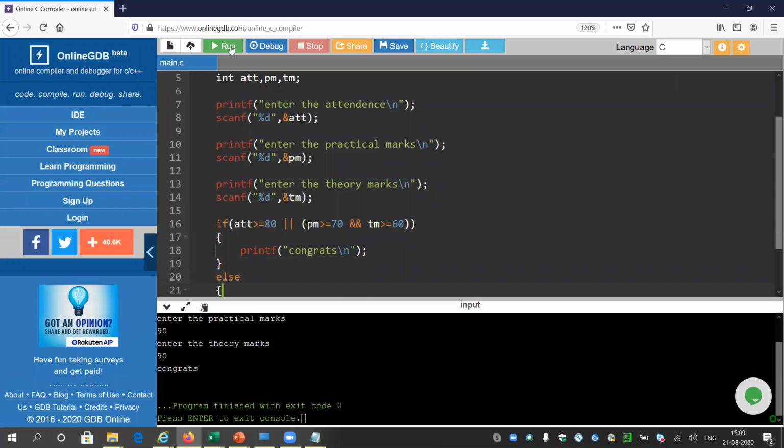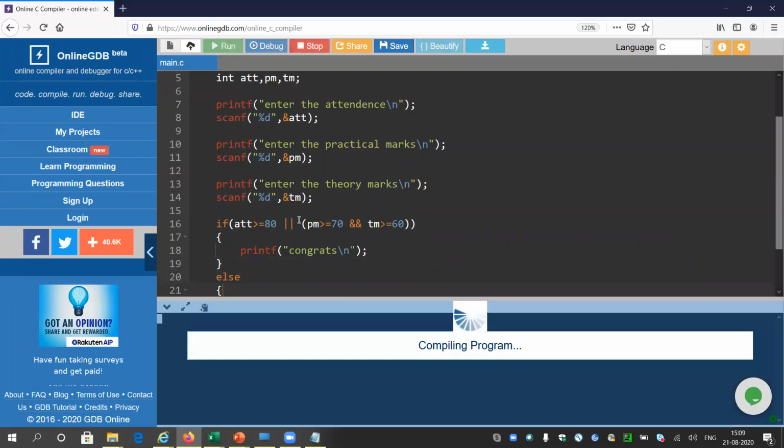So is it clear? I have given one extra bracket, if you can see. There is an extra bracket, and I have put this and statement inside this bracket. So that means this is a unit condition. Practical marks should be greater than 70 and theoretical marks should be greater than 60. So either both of them, or attendance alone.